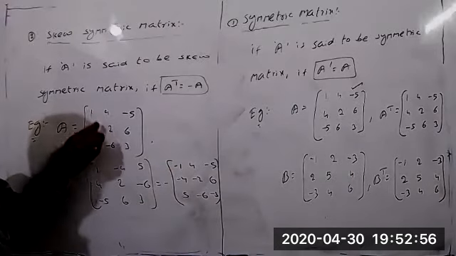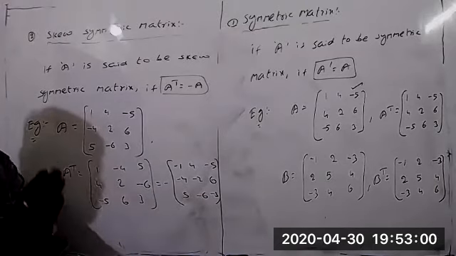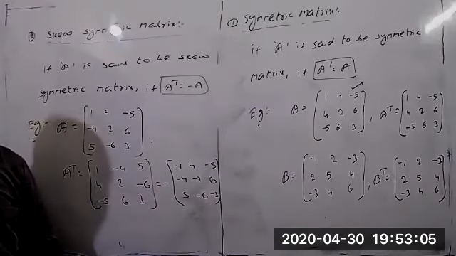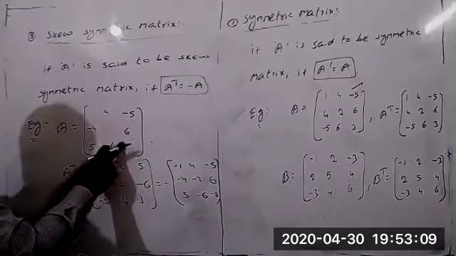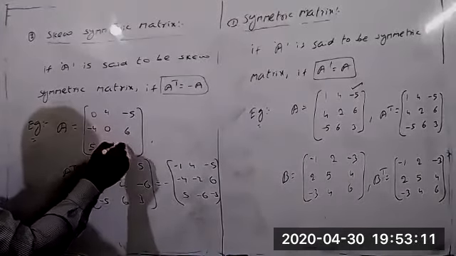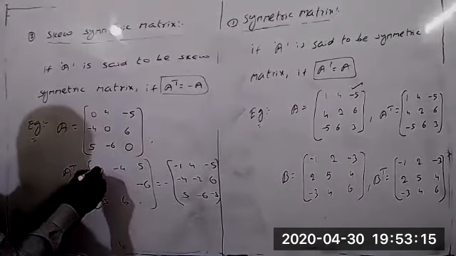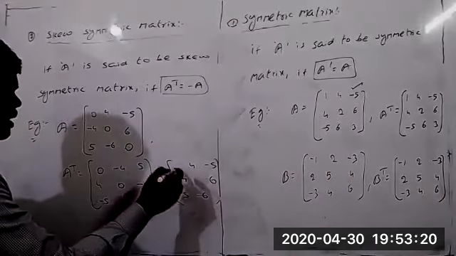That means if we take any different element in this diagonal, then compulsory we get the opposite sign when taking the minus common outside. So that is the reason the principal diagonal elements must be zeros. So all 3 elements must be 0. Then only it's possible. This kind of matrix we call a skew symmetric matrix.